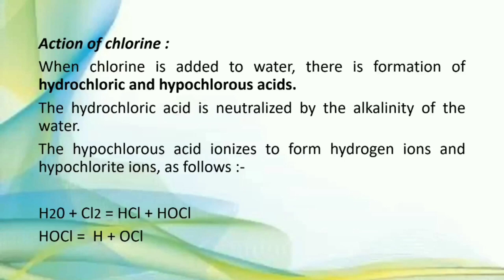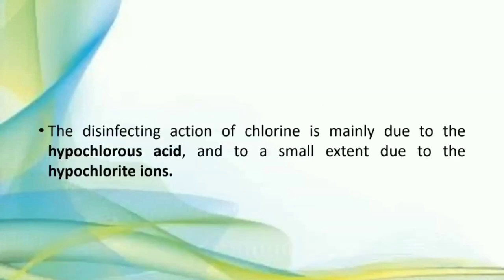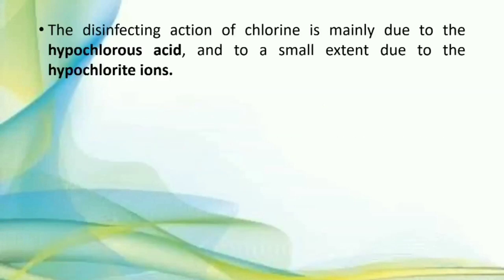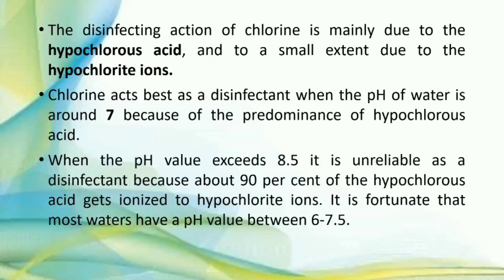But if the pH of water is more than 7, like 8.5 or more, it quickly ionizes to form hydrogen ions and hypochlorite ions, so that hypochlorous acid cannot do the work as a disinfectant. So the pH of water should be around 7. The main disinfecting action is due to hypochlorous acid.